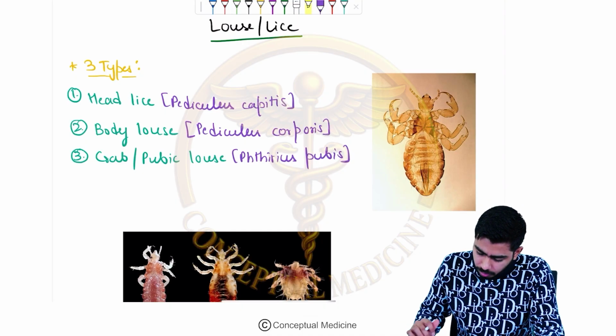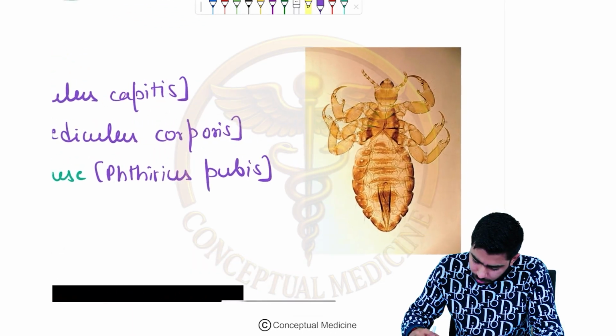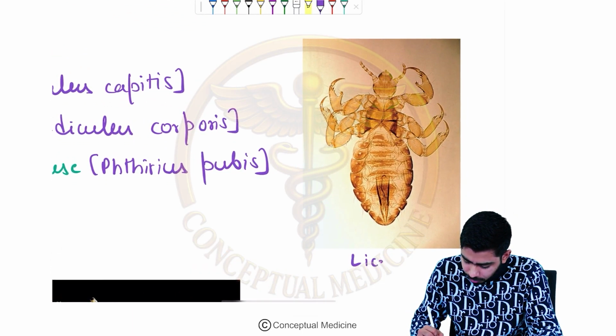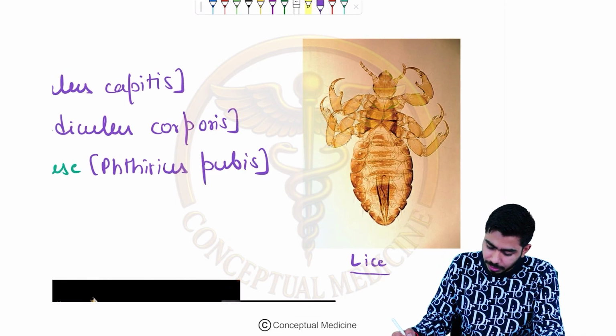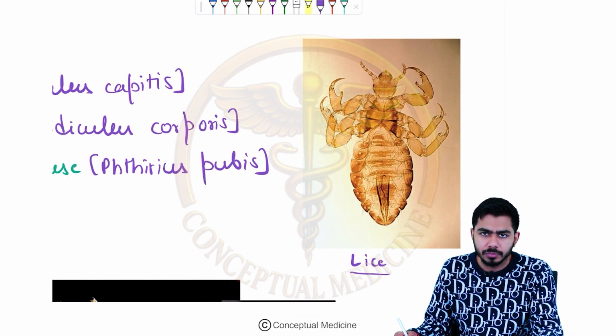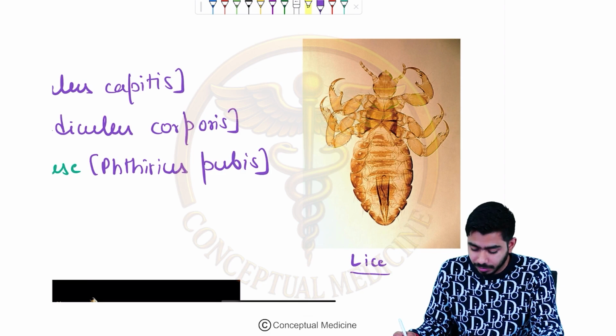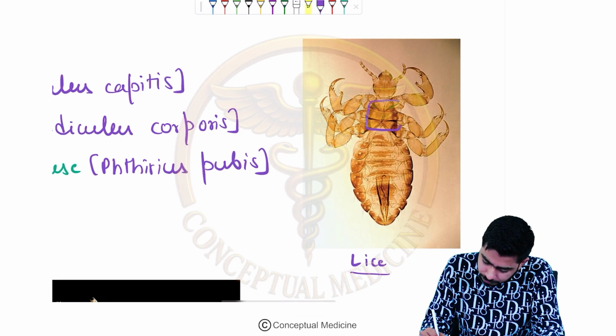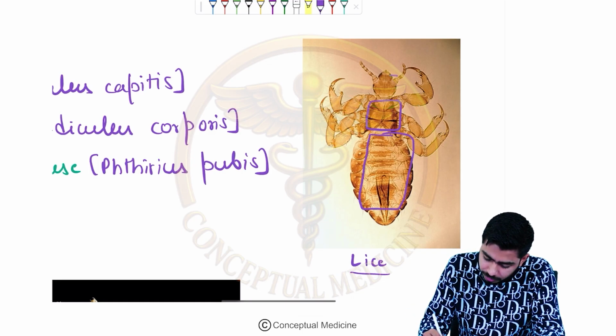Over here you can see the louse. What can we find? They do not have wings, so obviously they can't fly. Second, they have a thorax region and an abdomen region, they have the head and the antennae.